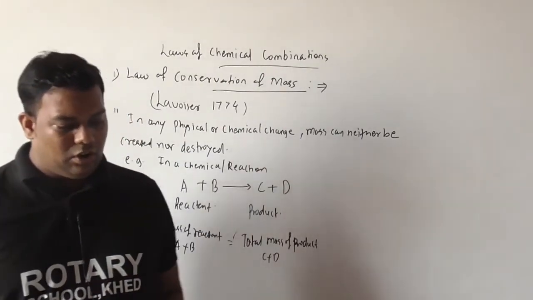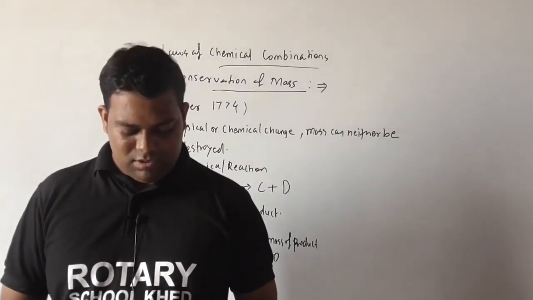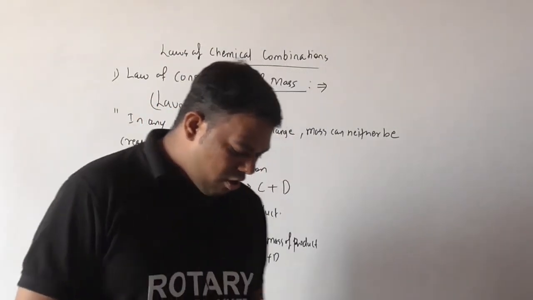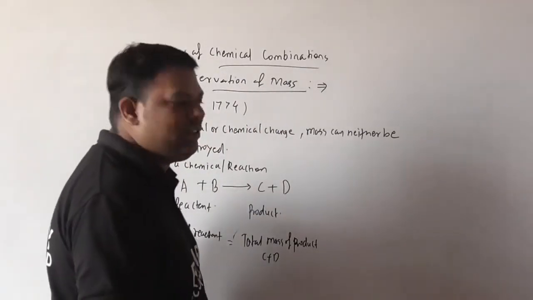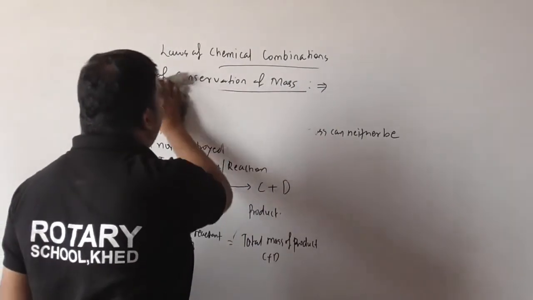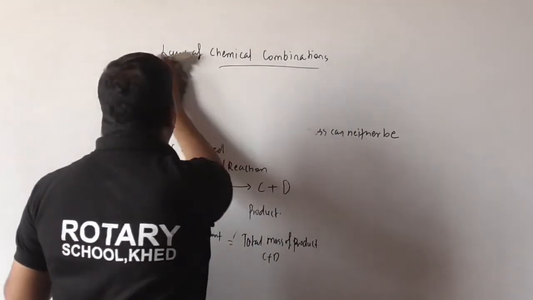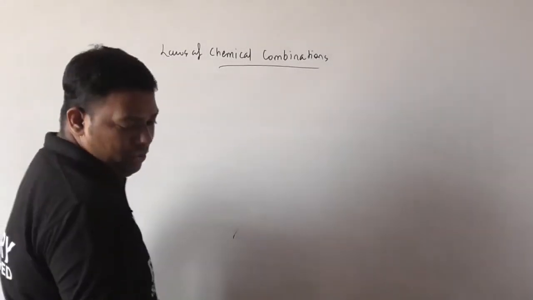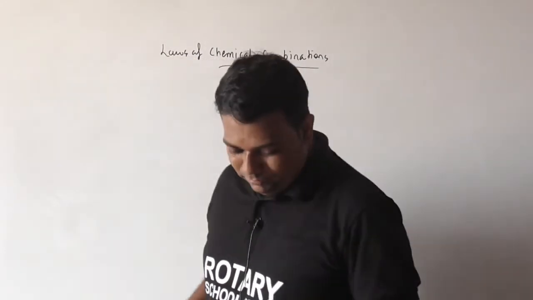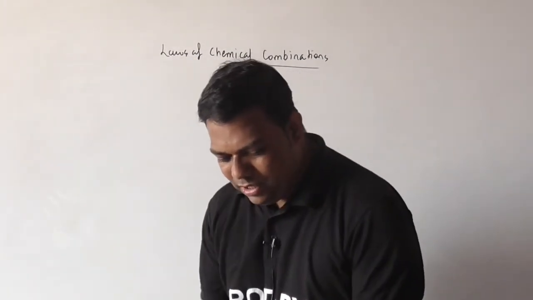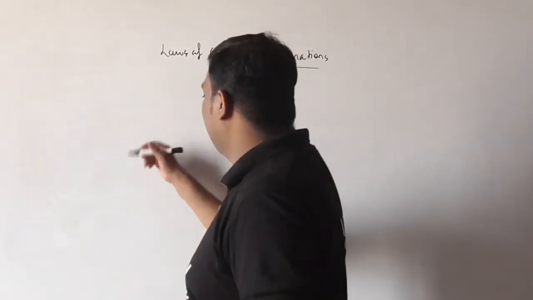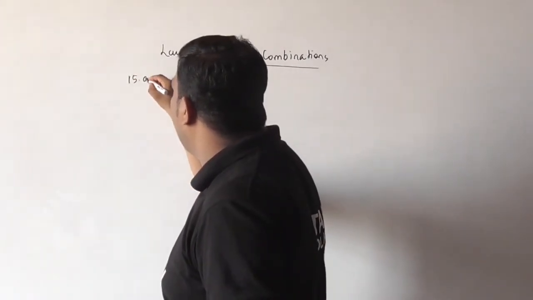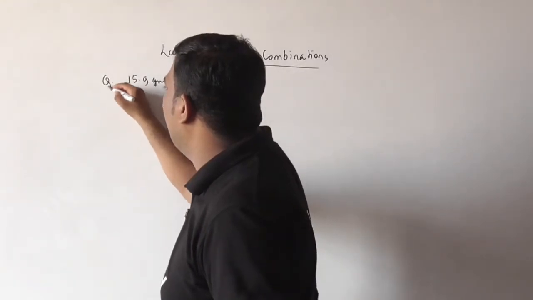So we will see some examples. Pay attention to one example. Without wasting time, we will see examples, or we can see one numerical on the basis of the law of conservation of mass. So write down the numerical also. See here, 15.9 gram of copper sulfate. Or we can say it as a question.